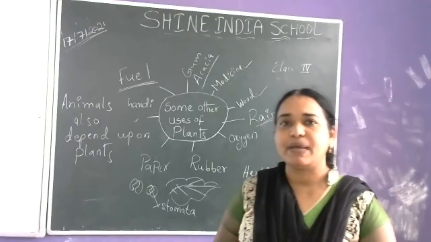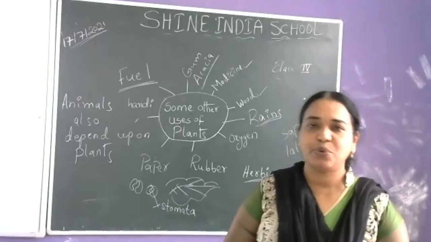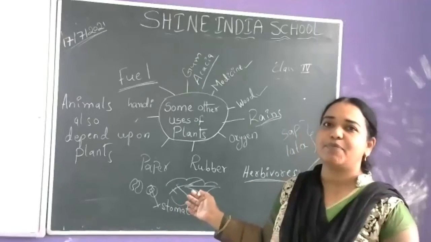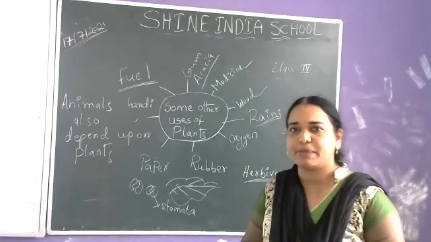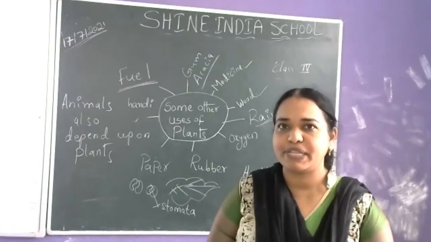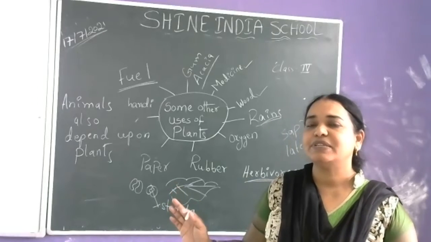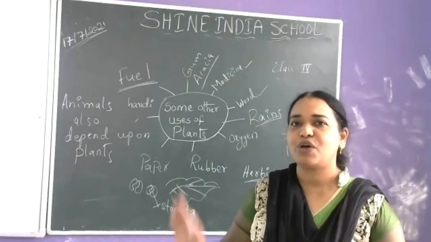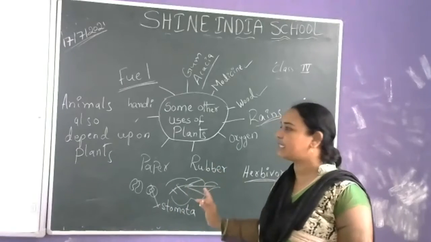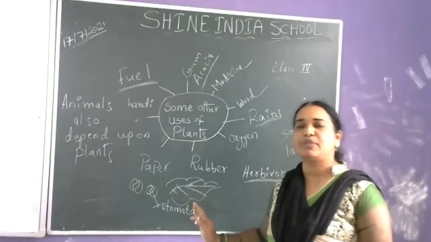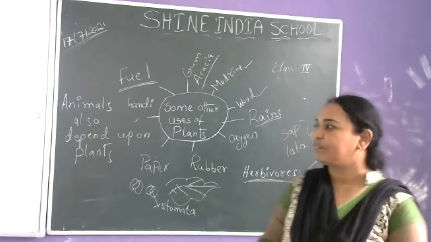So we have different uses from the plants. We are depending completely on plants and animals. Here we are discussing only plants. I have said some of the uses of plants, how human beings and animals depend upon the plants. After this is clear for you, I will go to the next topic, the last topic in your lesson.